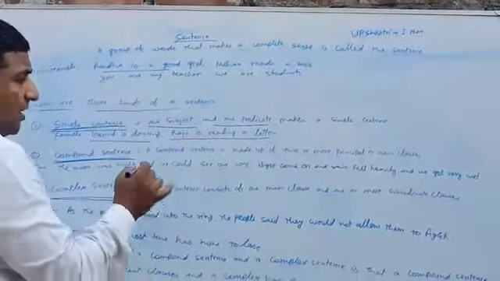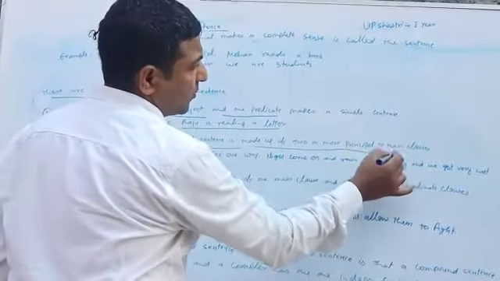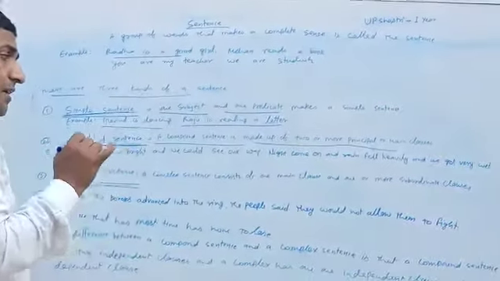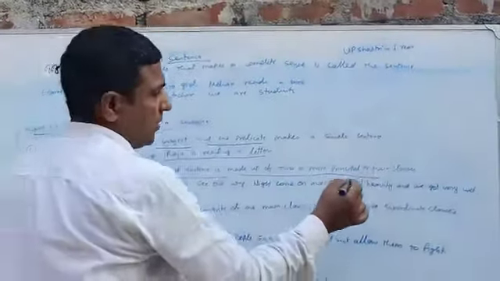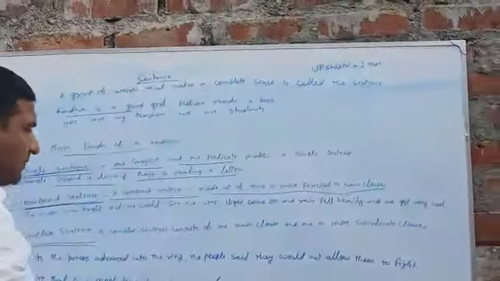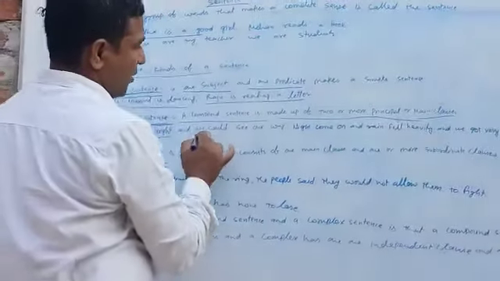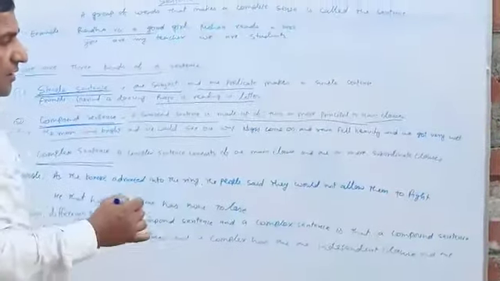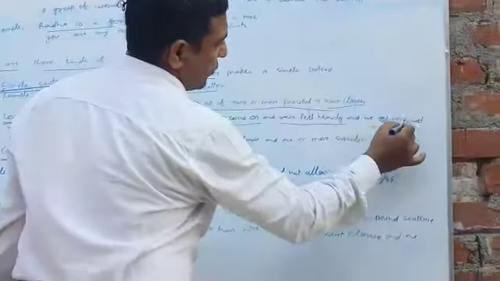Compound sentence. A compound sentence is made up of two or more principal or main clauses. As, the moon was bright and we could see our way. Night came on and rain fell heavily, we got very wet.